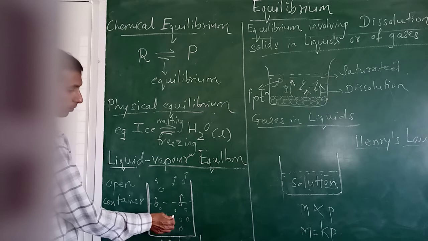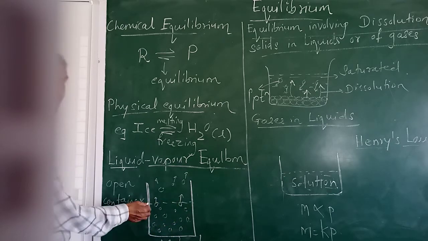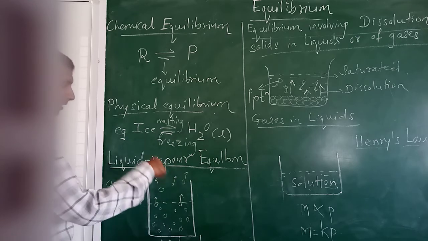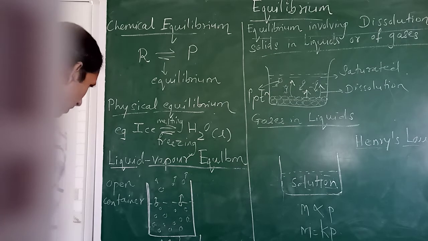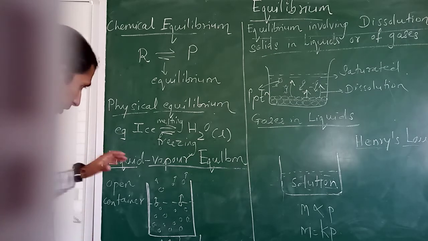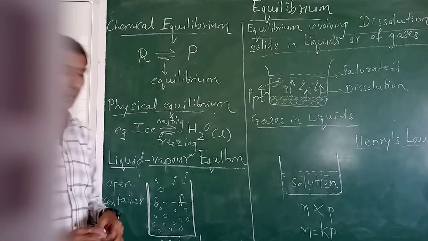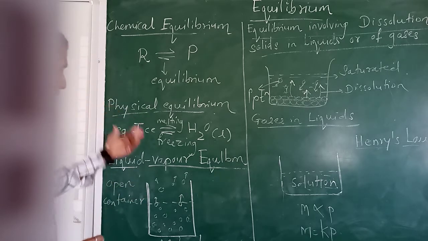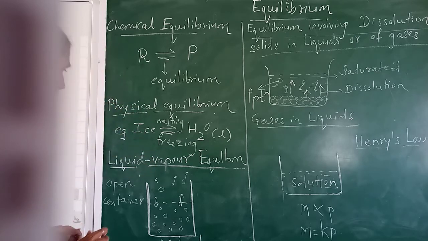So liquid water molecule first will reach the surface of the liquid and then they get converted to vapor. Now this is the situation in a open container where liquid water is getting converted to vapors and then vapors will escape into the atmosphere.